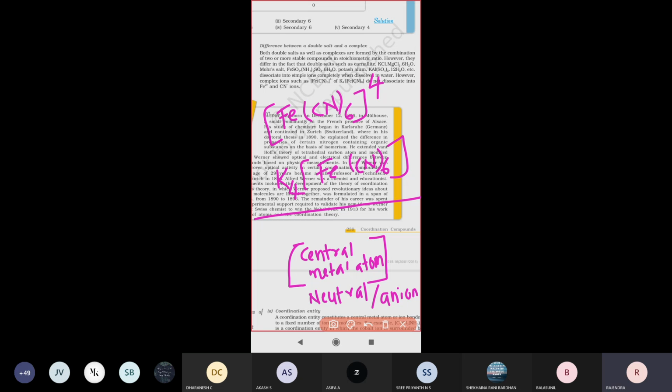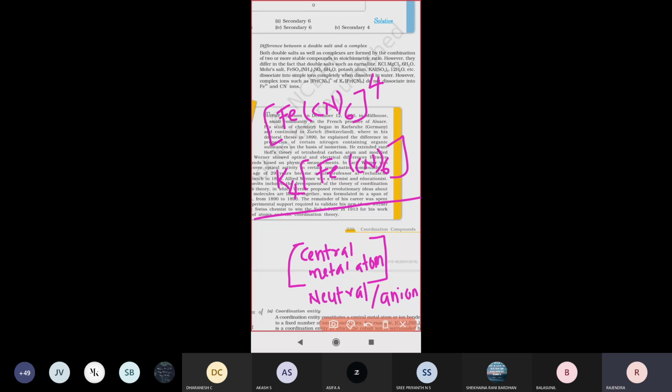To remember simply, the metal atom along with the neutral molecule or anion are present in a square bracket. If enclosed in a square bracket, the compound is a complex compound.